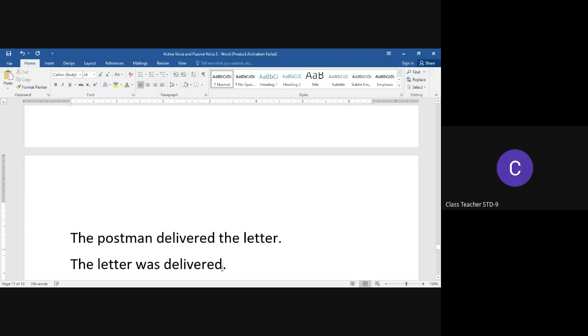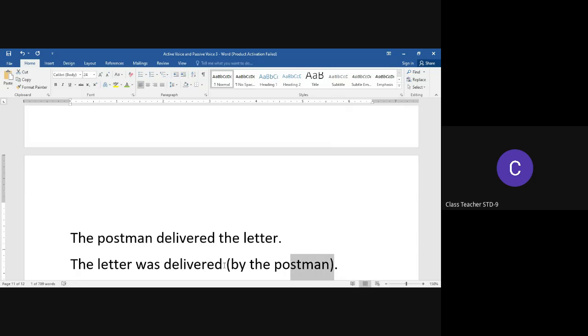The postman delivered the letter. Obviously, the letter will be delivered by the postman. A doctor does not deliver a letter, right? So we just say the letter was delivered. You might want to add by the postman, but this information is not necessary because it is very obvious that the postman will deliver the letter.